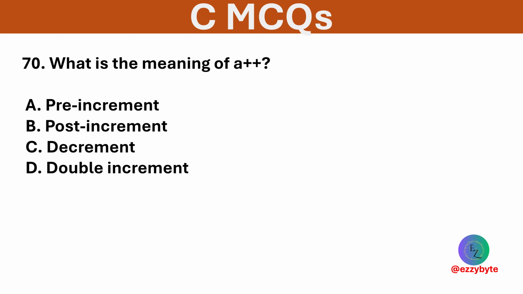What is the meaning of A++? Options are pre-increment, post-increment, decrement, and double increment. Option B is correct.